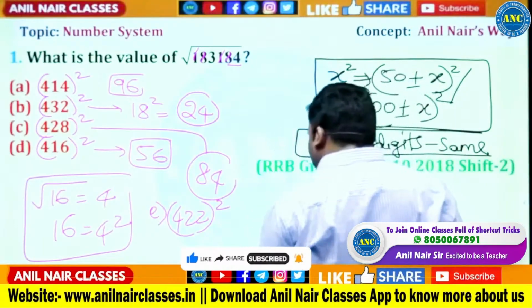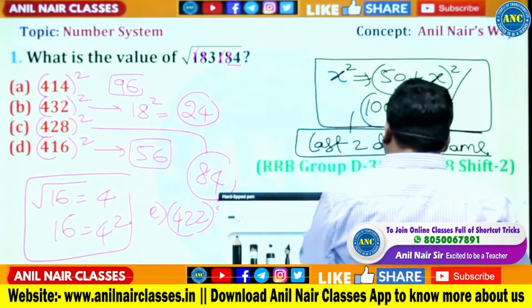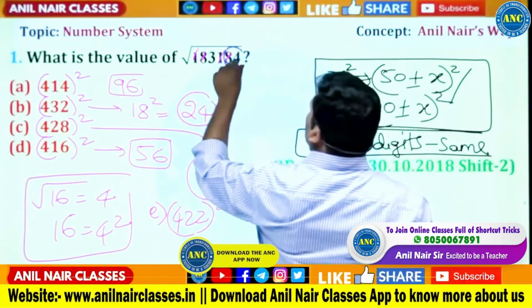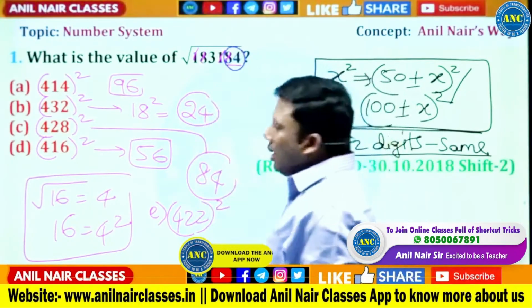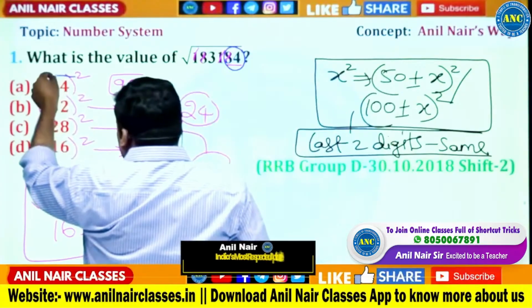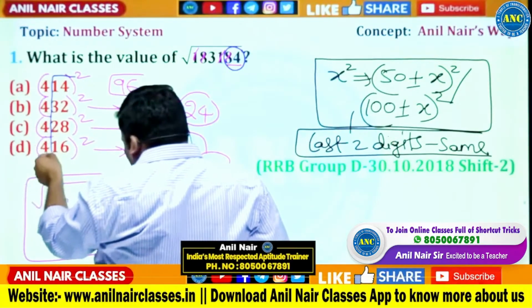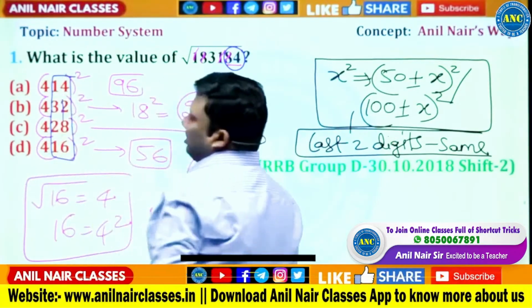What we did, we just found out that the last two digits of the number is 84. Only the last two digits I will focus on. If I am stuck with more than one answer option, I will use a digital sum.